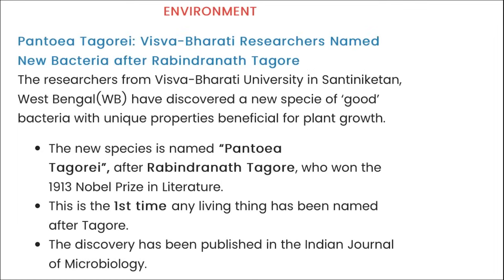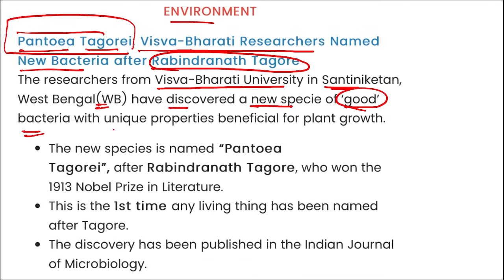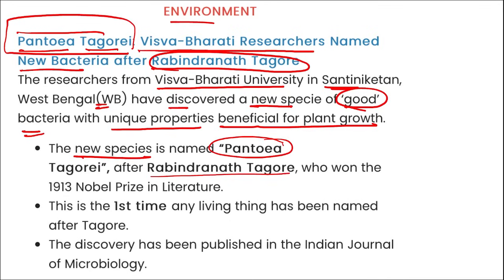Next is environment. Pantoea tagorei, I repeat, Pantoea tagorei. Visva-Bharati researchers named a new bacteria after Rabindranath Tagore, and this is the name of the new bacteria, right? This new bacteria was discovered by researchers from Visva-Bharati University in Shantiniketan, West Bengal, and they have discovered a new species of good bacteria with unique properties beneficial for plant growth. And this new species of bacteria was named after Rabindranath Tagore, that is Pantoea tagorei, right?